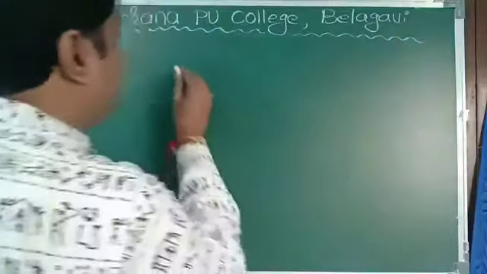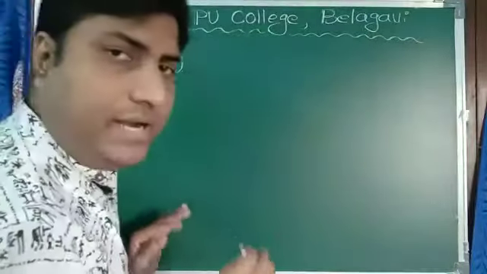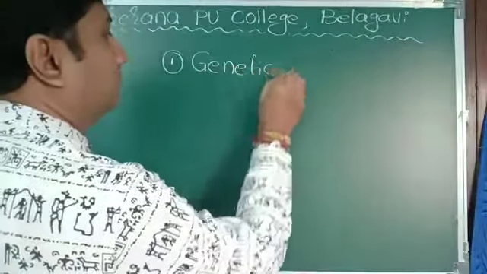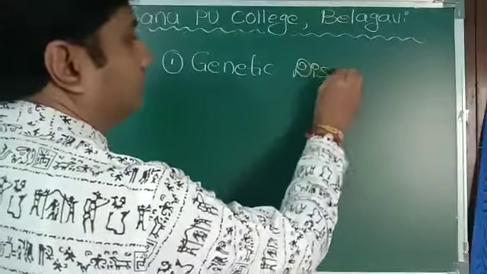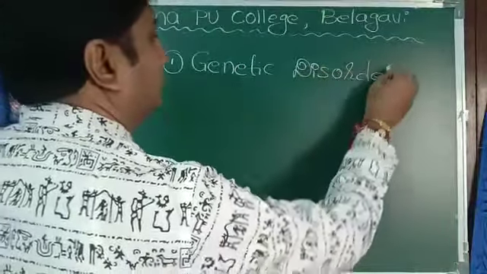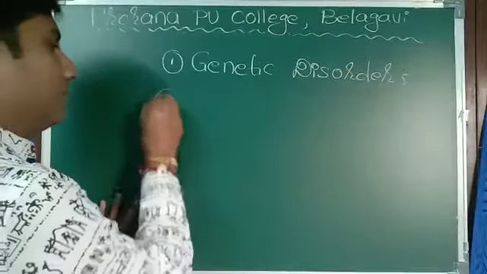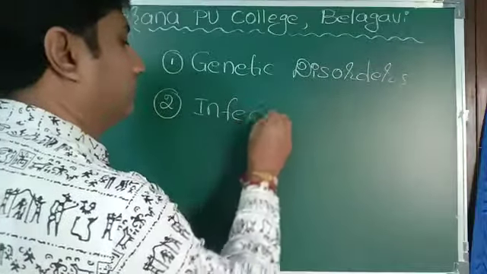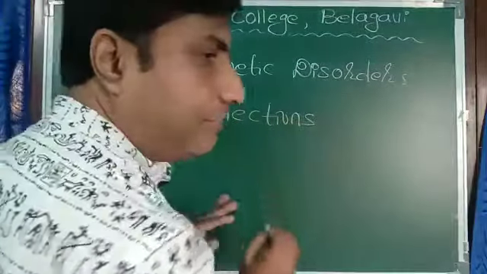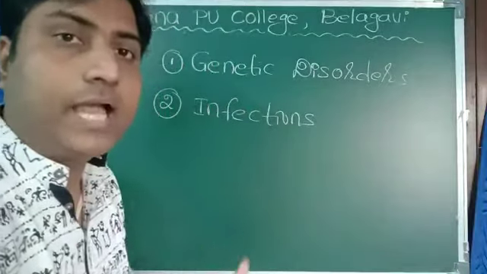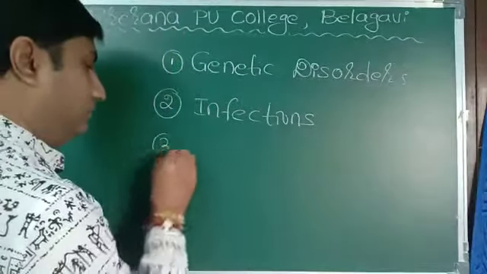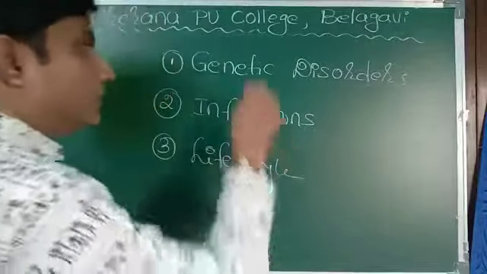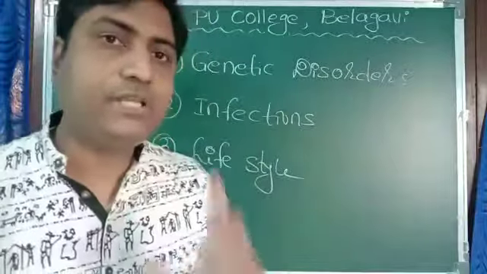The first reason is genetic disorders. Second, infections. And third one, lifestyle. So these three are the reasons by which health gets spoiled.